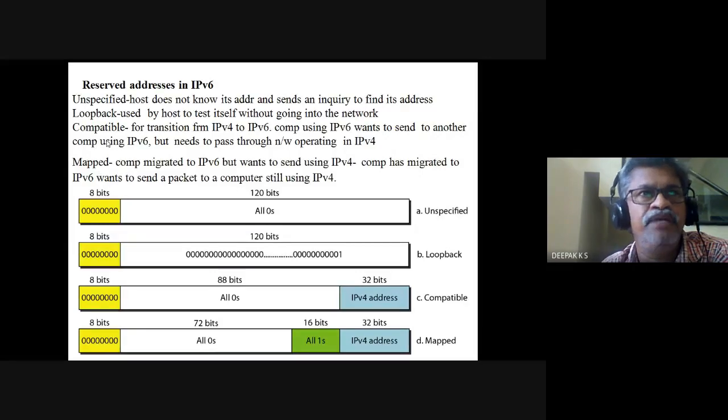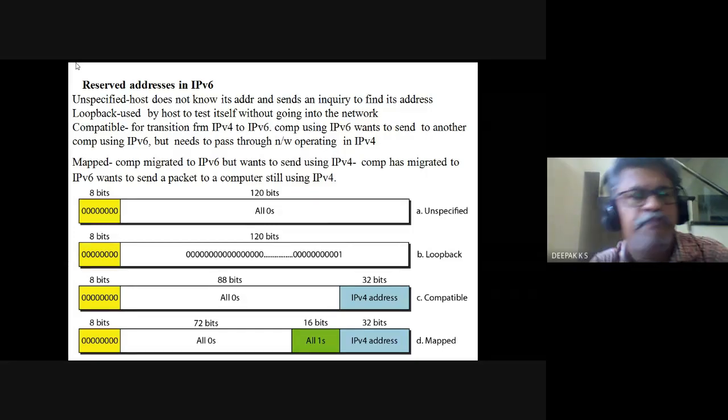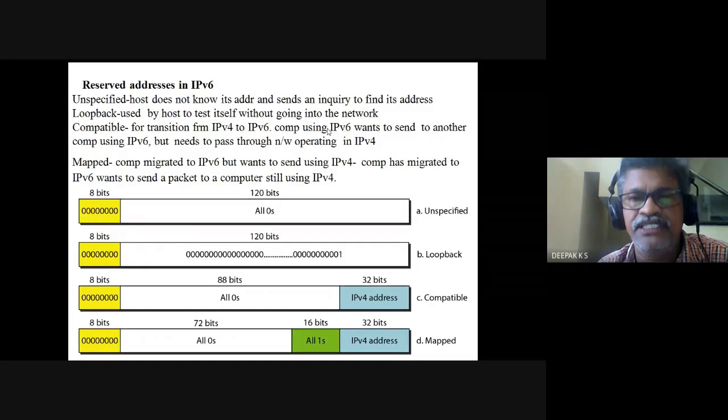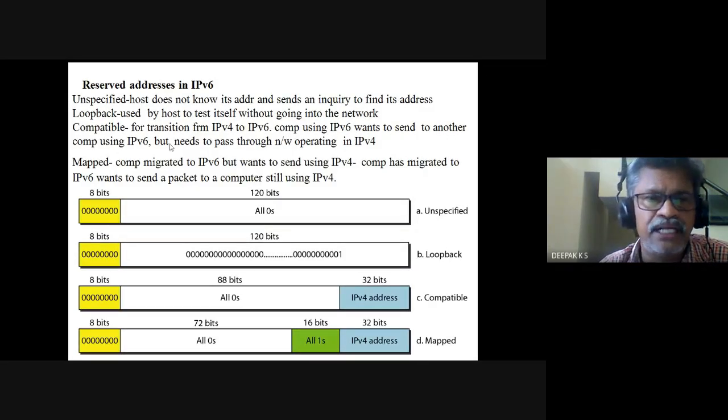At a point of time, many of them will be IPv6 and many of them will be IPv4, and transition is going on. So here also we have IPv6 providers in India also, but not everyone is IPv6. Many are IPv4. So compatible, most of us are using IPv4 addresses. So compatible is for transition from IPv4 to IPv6. So a computer using IPv6 wants to send to another computer using IPv6, but needs to pass through a network operating in IPv4. In between, the network is operating in IPv4. This is the type of address combination used.